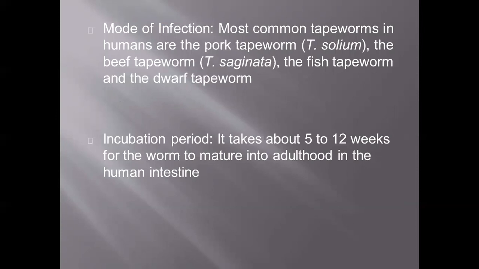Then the incubation period: it takes about 5 to 12 weeks for the worm to mature into adulthood in the human intestine. So once it enters and reaches the GI system, it takes about 5 to 12 weeks, which is a little more than 1 month, and up to around 3 months.